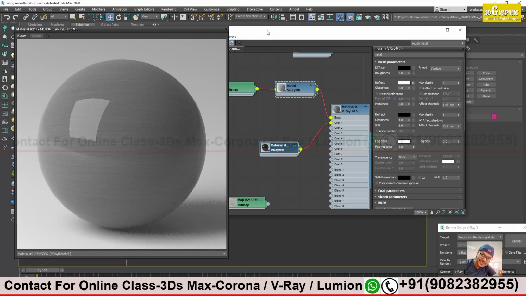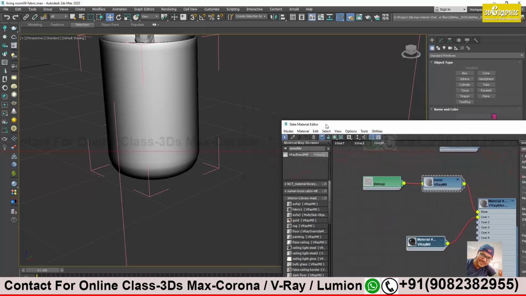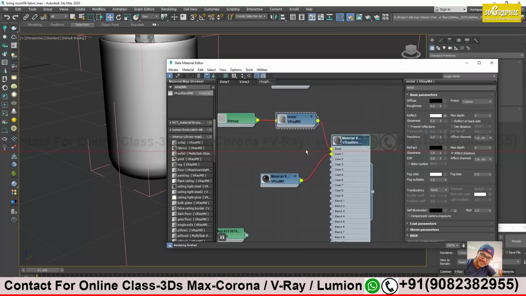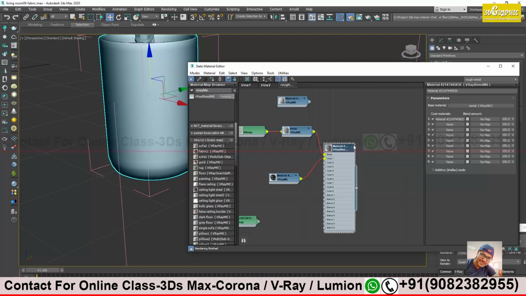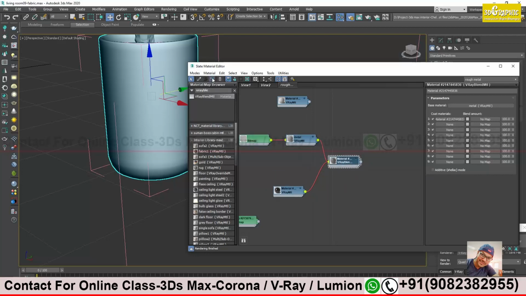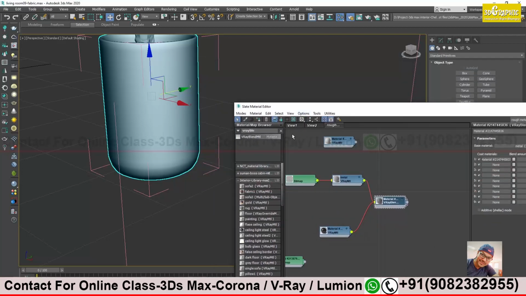Let's see on render what result I'm getting. I have applied this or not. Wait 1 second. Just select this just to confirm. Select this thing and then apply. Alright. Now we go to render and see.